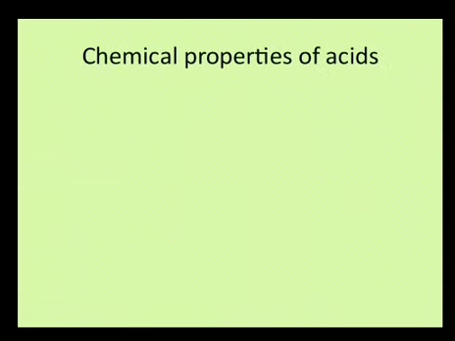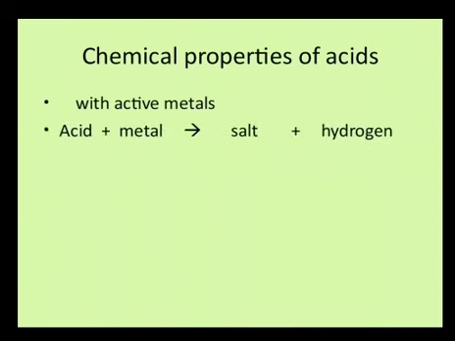So chemical properties of acids are divided into various categories. The first property which we have to study is with active metals. Now you know active metals react very vigorously. So if we are talking about very active metals, sodium, potassium, etc., we do not conduct their reaction with acids as they may explode.